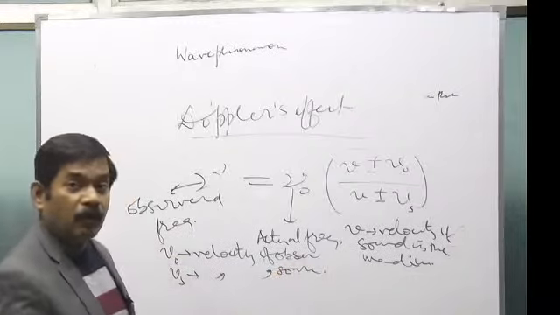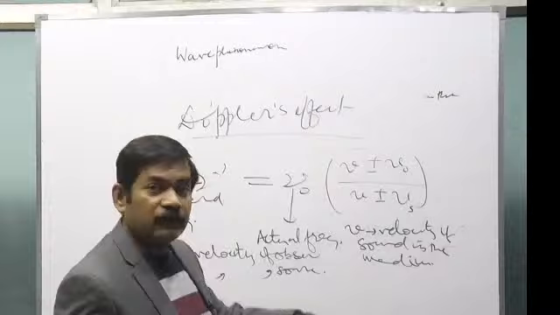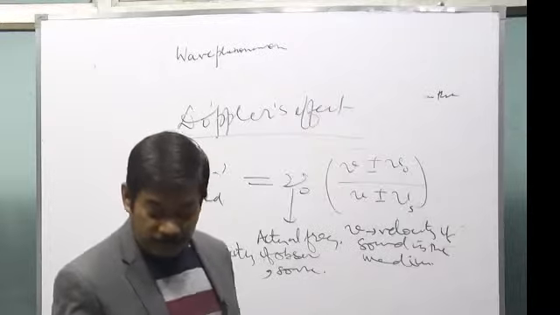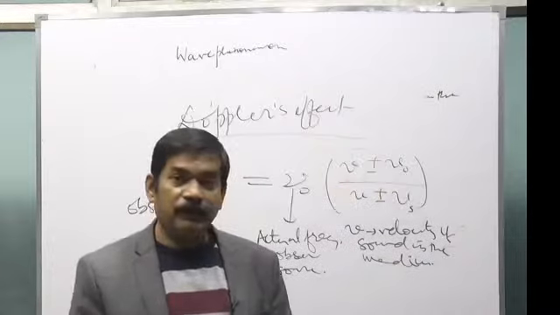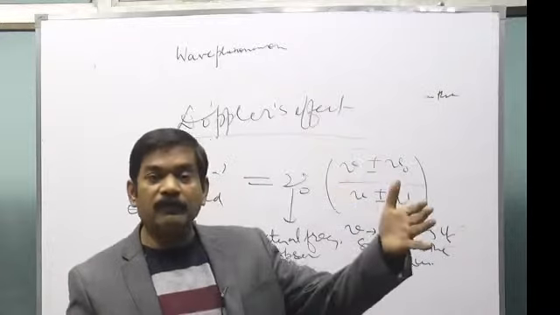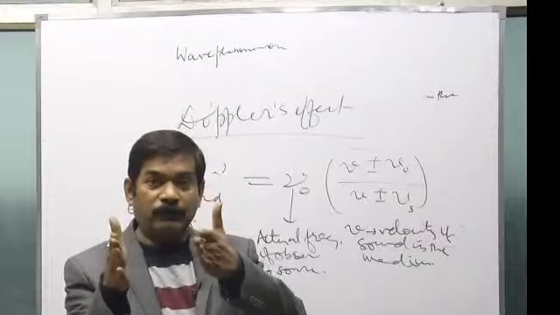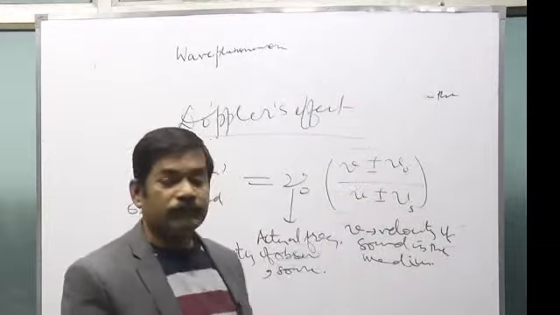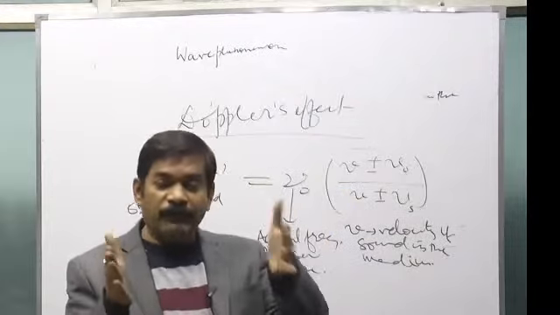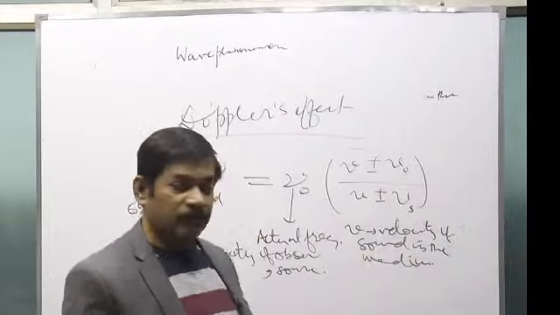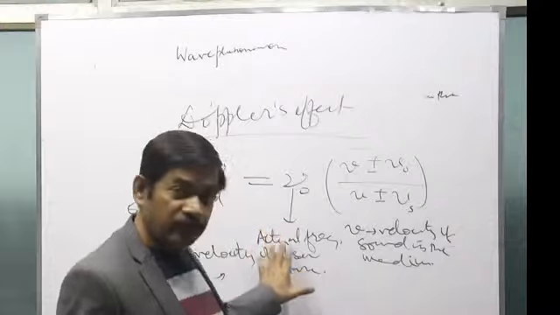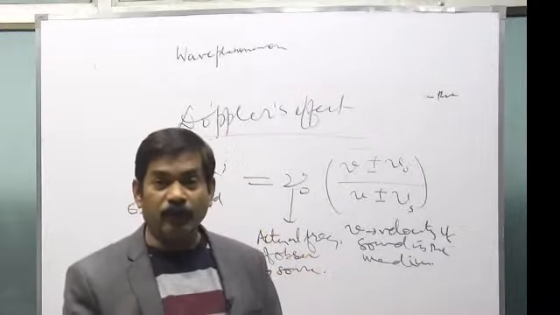Now, what to take here, plus or minus? I'll tell you the concept of how to take plus or minus. If the observer is moving toward the source, it will be plus. If the observer is moving away from the source, it will be minus. You should write this in your notes.